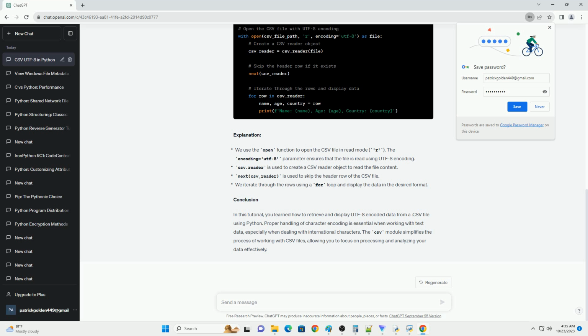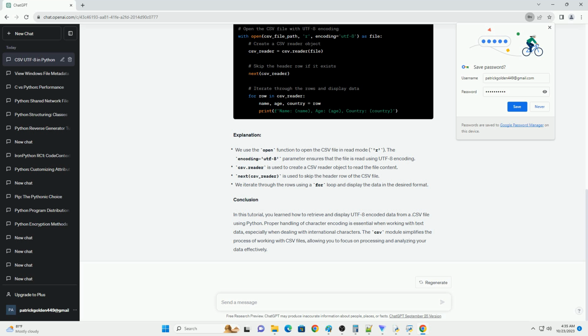This tutorial will guide you through the process of retrieving and displaying UTF-8 encoded data from a .csv file using Python, focusing on the CSV module and handling UTF-8 encoding. Prerequisites. Make sure you have Python installed on your system. You can download it from python.org.